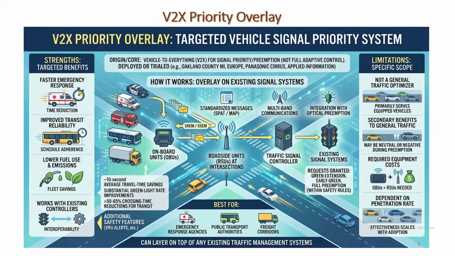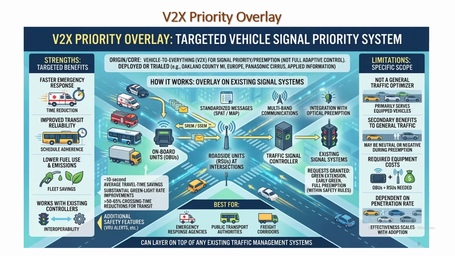If we talk about how it works, the onboard vehicle takes information and uses standard messages, SPaT or MAP. Then the roadside unit, RSU, at the intersection also gets information. Multi-band communication is sent to the traffic signal controller.